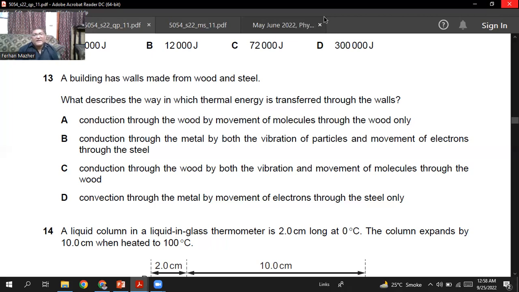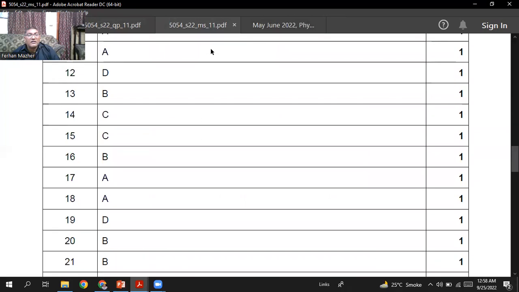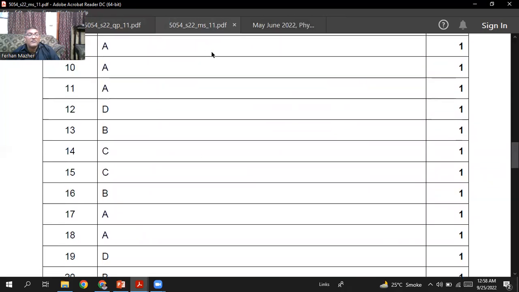So I think B looks the best option. So question number 13, B looks the right option. Let's check. Yeah, question 13, B is the right option.